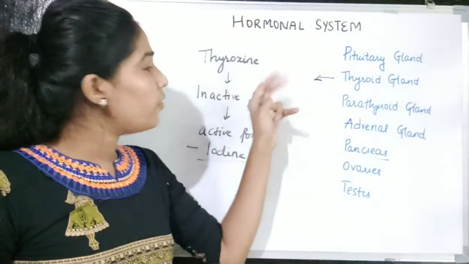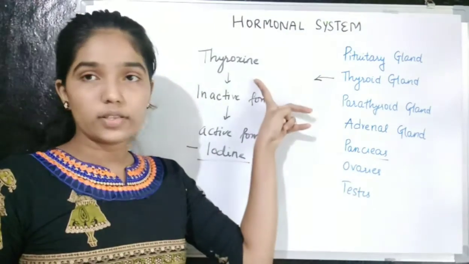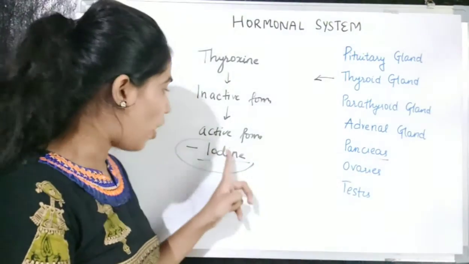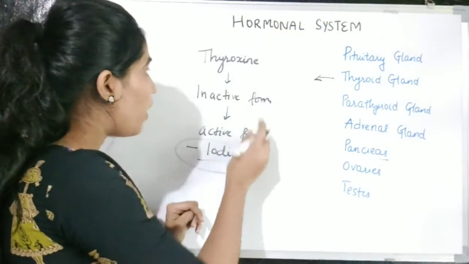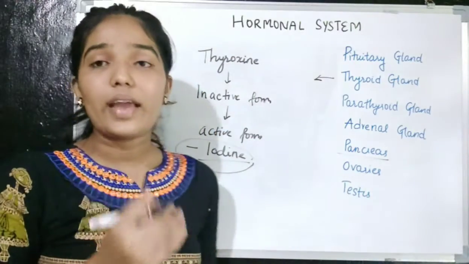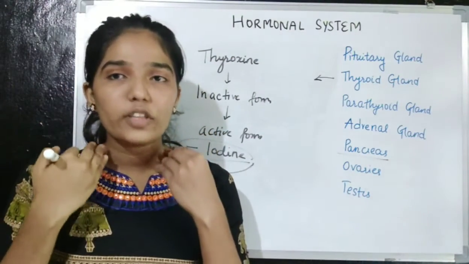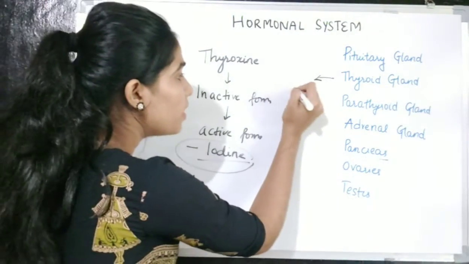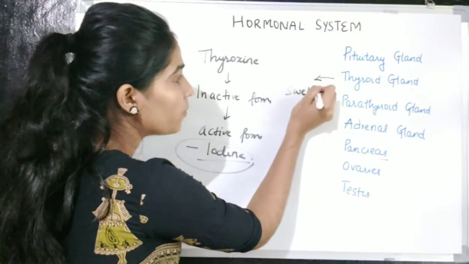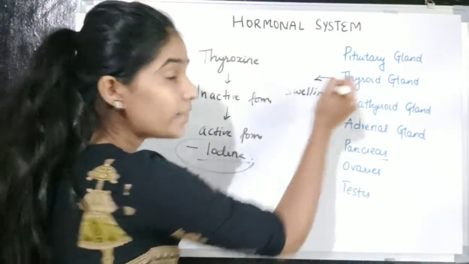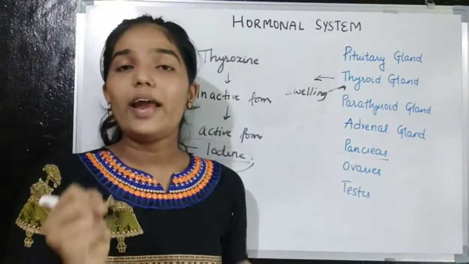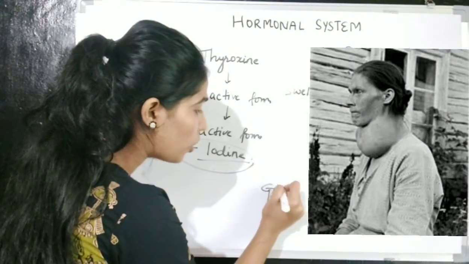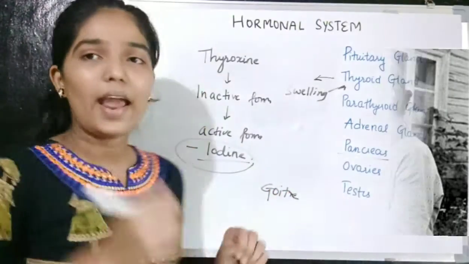The thyroid gland will go on secreting thyroxine, but it will not get the iodine as there is a deficiency of iodine in our diet. So this thyroxine will get accumulated at the sides of the thyroid gland, and there will be swelling in the thyroid gland, which leads to a condition called goiter in adults.